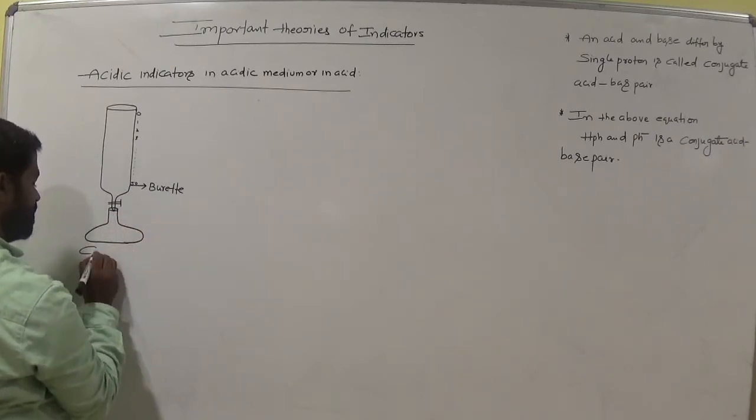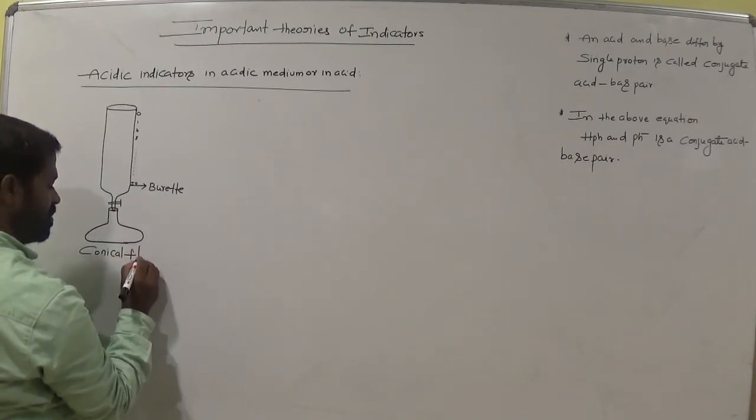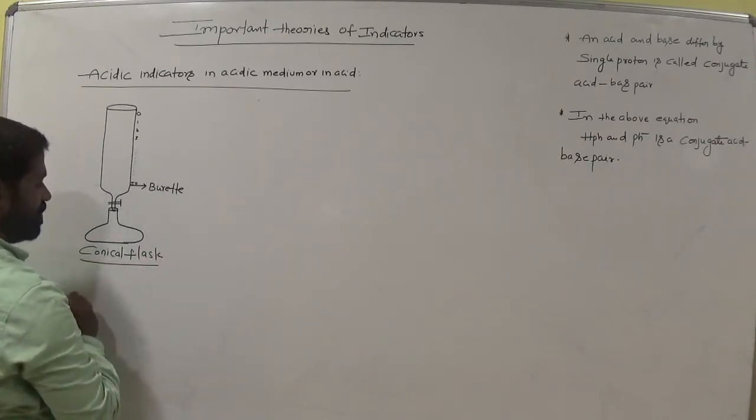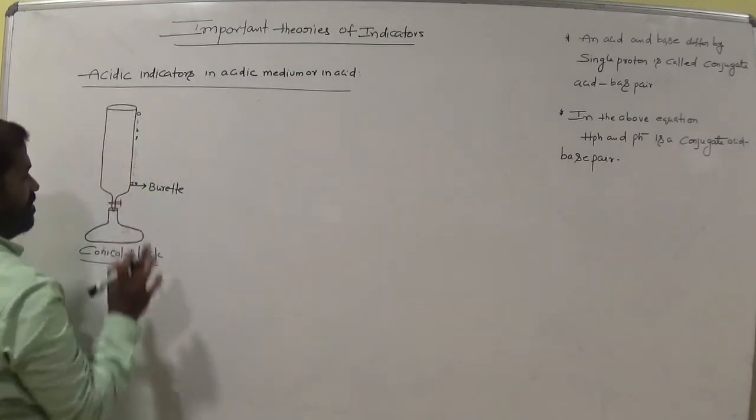What we call it is conical flask. It is a conical flask. Okay. Now, acidic indicator in acidic medium.